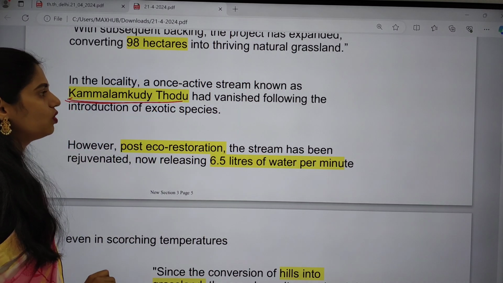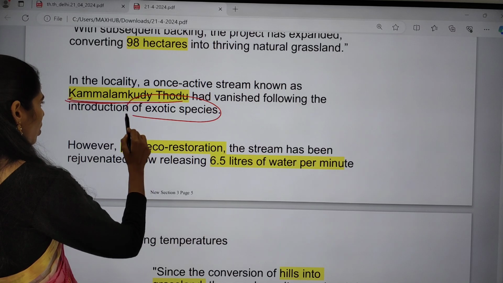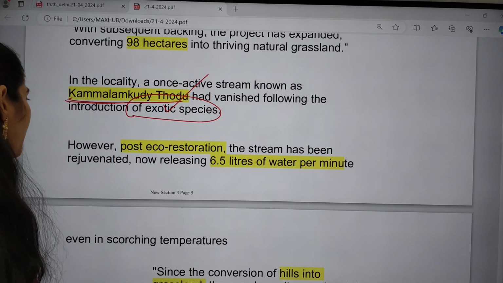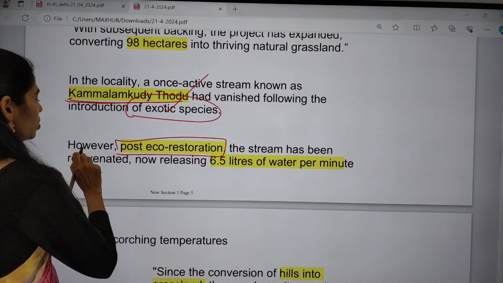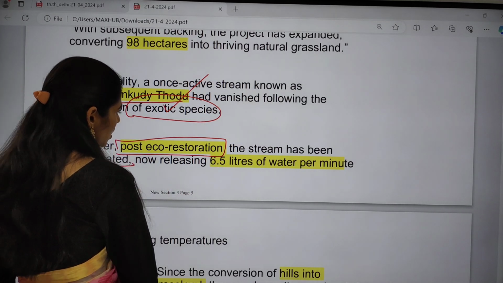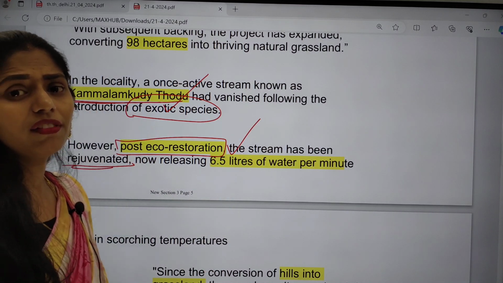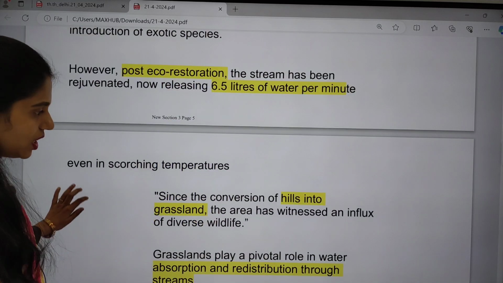And later this stream, known as Kamalam Kudi Thudu, which had vanished following the introduction of exotic species, disappeared after their introduction. After this eco restoration project, the stream has been rejuvenated, and now it is releasing around 6.5 liters of water per minute, even in these high temperatures.